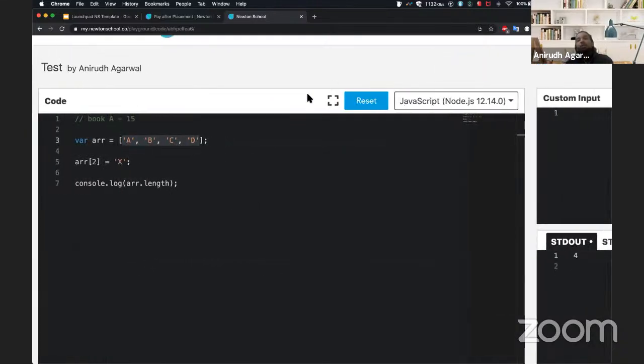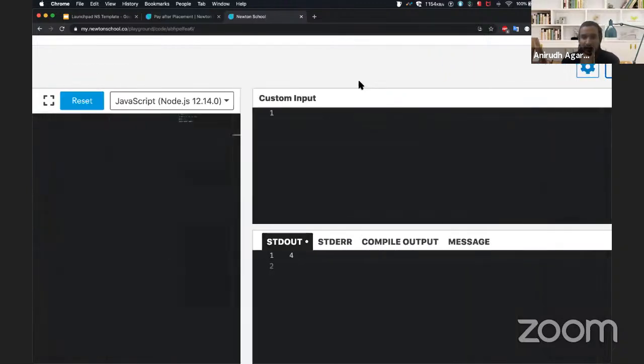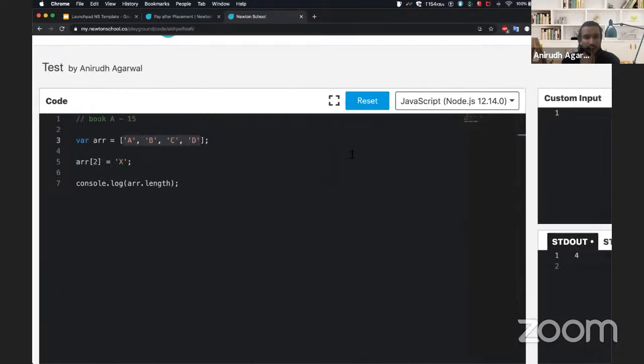And this concept that the index starts from 0 is consistent across all programming languages across the world. Everywhere in the world of programming, the array starts with an index of 0, right? And when we print it, the length of this is 4.